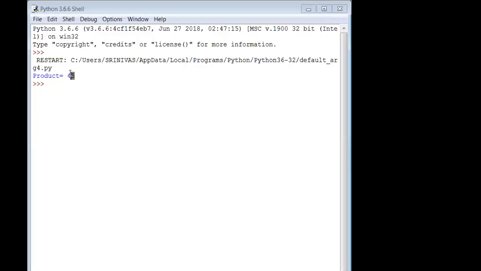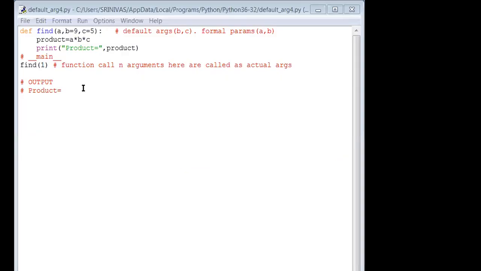Yes, I'm copying this 45. A change in output means it is not working, but the same output means it is working. Great. Yes, it is working fine. Let us paste the output here. 45. Okay, sir. Now examine the code. Any problem? Perfect execution. Again, now let us go with all default arguments. That also we will test.